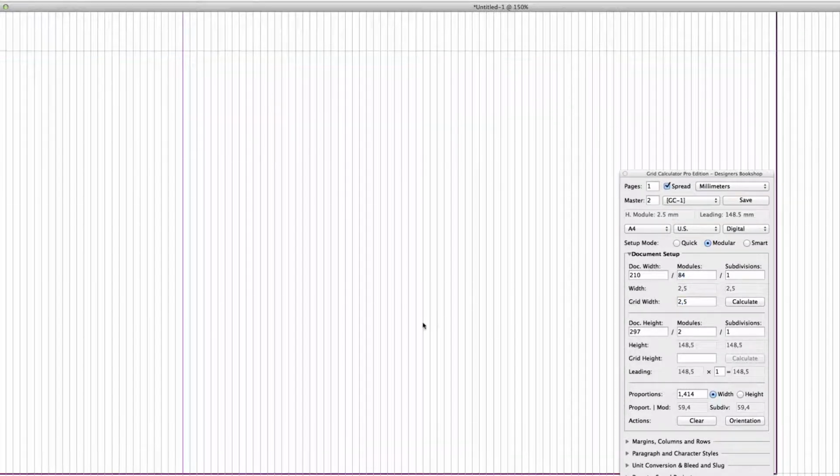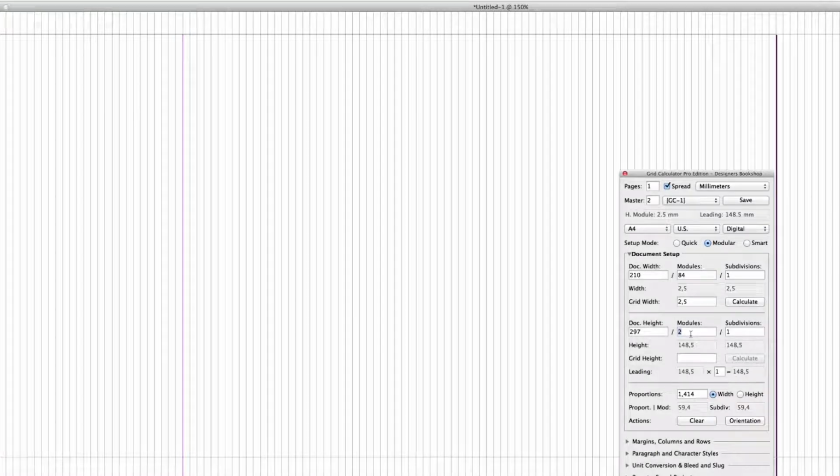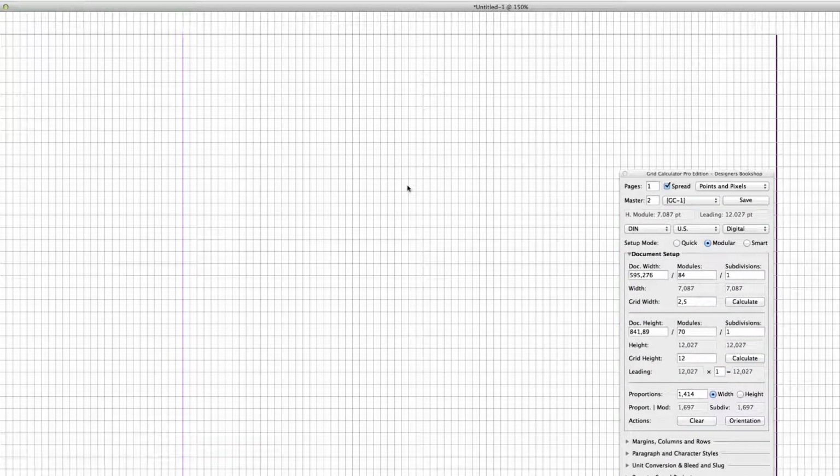So let's continue with the document height. Let's say that you would like to divide your vertical grid into leading, I mean, something in points. What you can do is change your unit to points and pixels. Come down here to grid height, and you can enter, for example, 12 and press calculate. This is going to give you a value of 70 modules vertically and is as close as possible to 12 points. I can then go back to millimeters here and that's it.